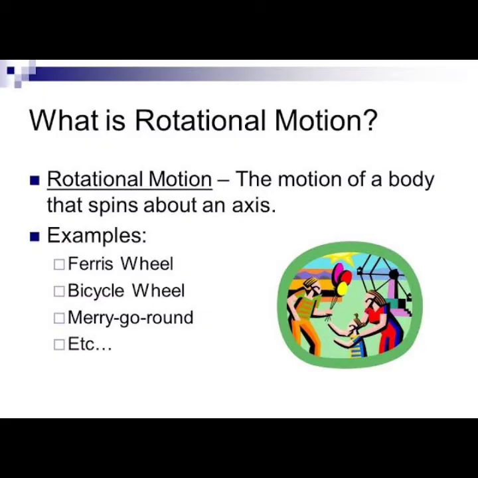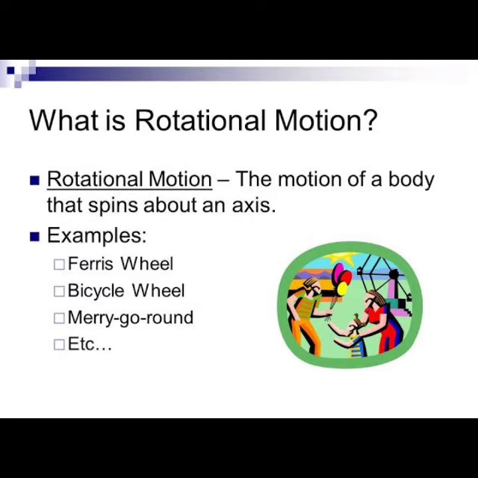So the rotational motion, rotation means when an object moves about an axis, then it is called rotation. When an object rotates or spins about its axis, then it is said to be exhibiting a rotatory motion.